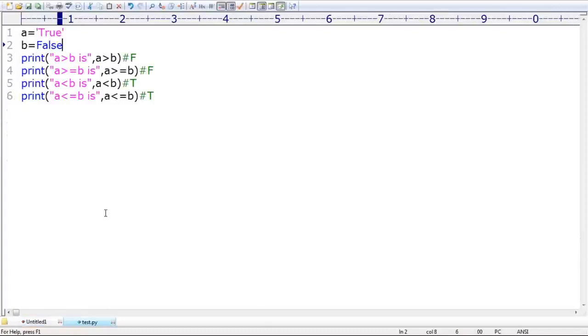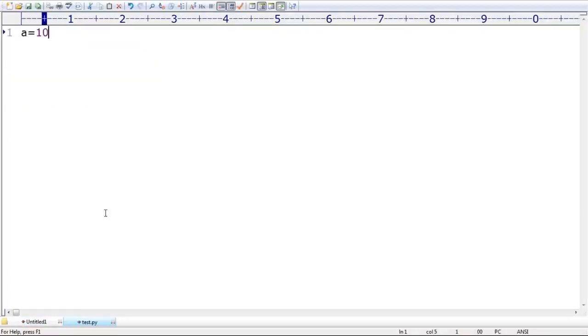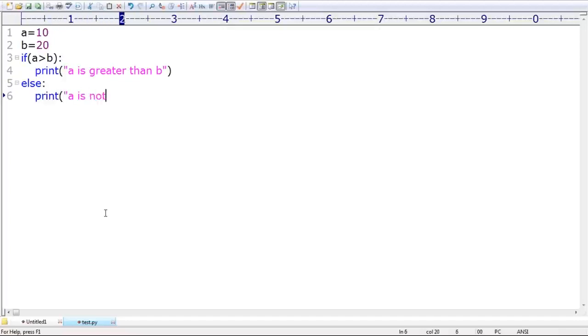Now slowly, small coding level, just let me take, sir. A is equal to 10, B is equal to 20. Just for you to see some bit lengthy code, that's my main intention. If A greater than B, print A is greater than B. Now else, print A is not greater than B. Okay, like this I'm taking if else. Sir, you have to be familiar with the syntaxes.